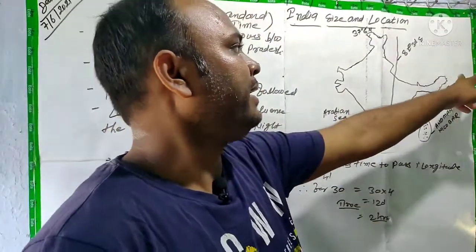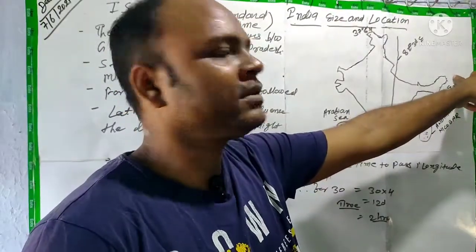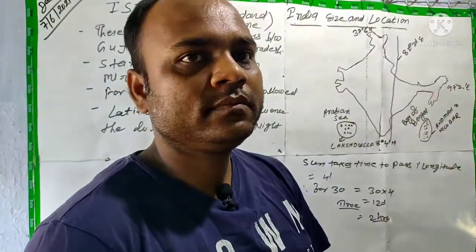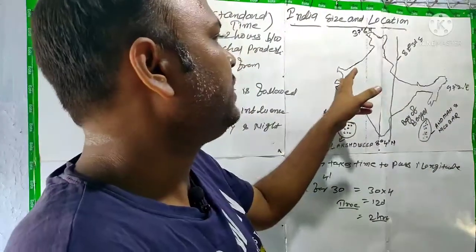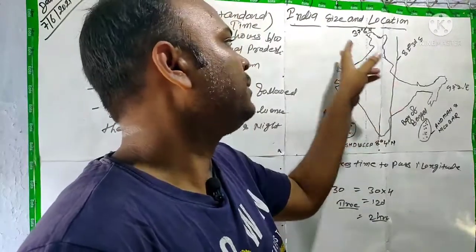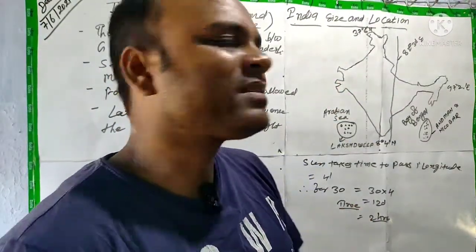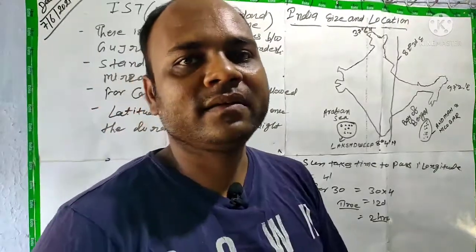तो यदि कोई फ्लाइट, if any flight takes off from Arunachal Pradesh at 4 AM, but time is maintained in Gujarat according to the local time of Gujarat, it will create misconception and misunderstanding.